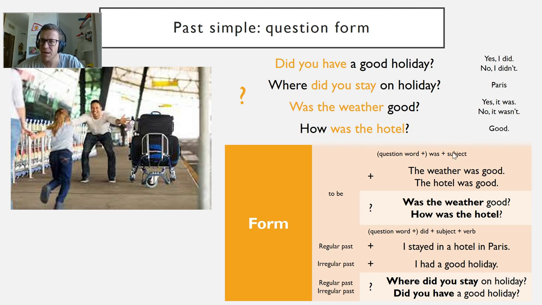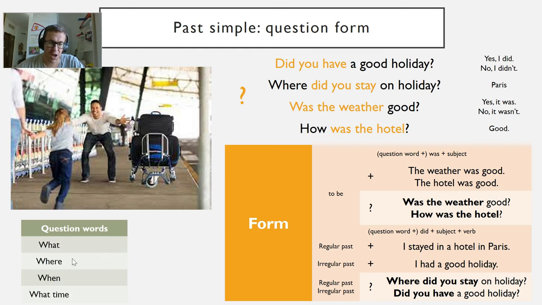Just let's quickly take a look at question words that you could use. Common ones. What? Where? When? What time? These ones you would put at the start of the question. You could also have who, why, how, which. There are a few other question words, but these are just some common ones that you see in this unit. Okay, so that's the past simple question form.